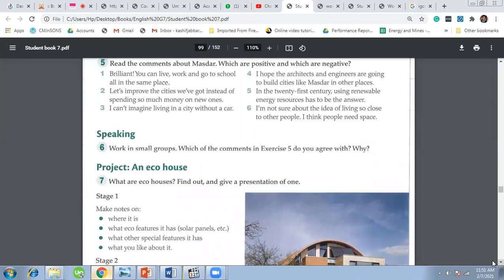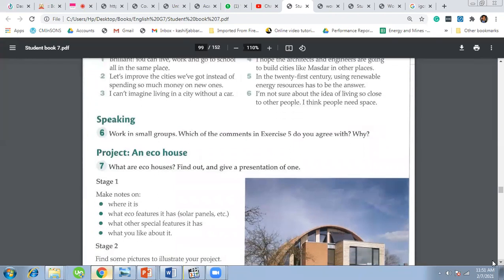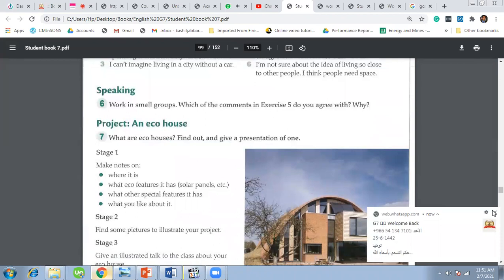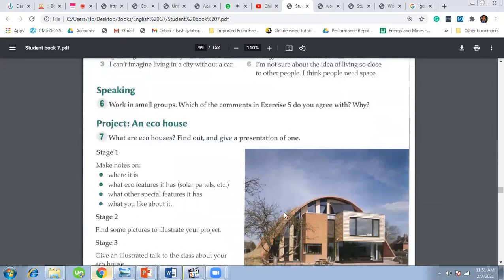Okay, so question number 6 here, in small groups, which of the comments in exercise 5 do you agree with? So it's up to you, over to you guys. And let's see a project about an eco house. What are eco houses? Find out and give a presentation on one.